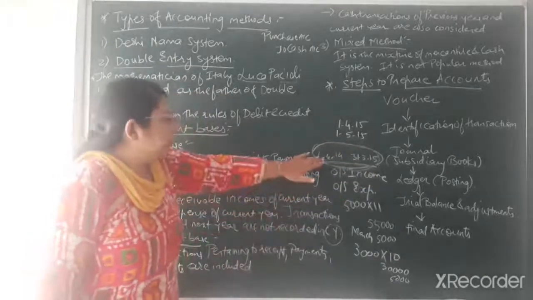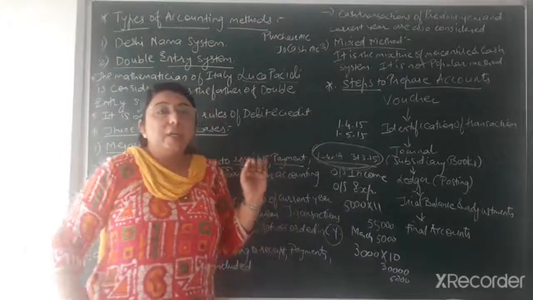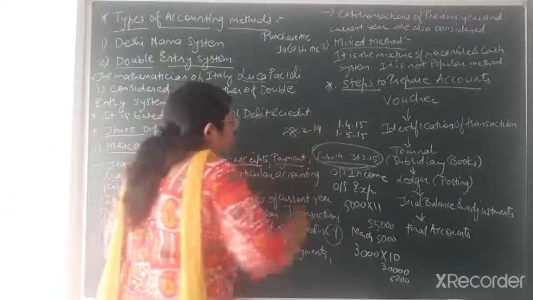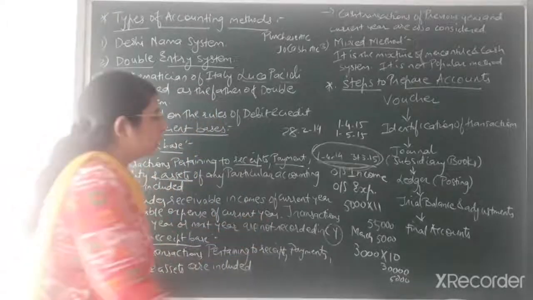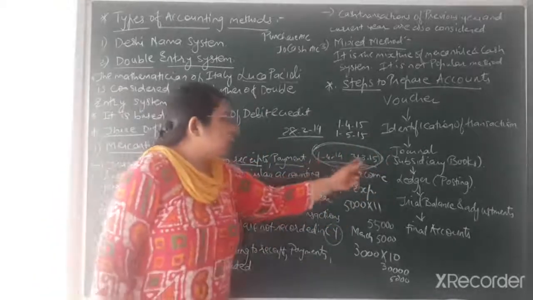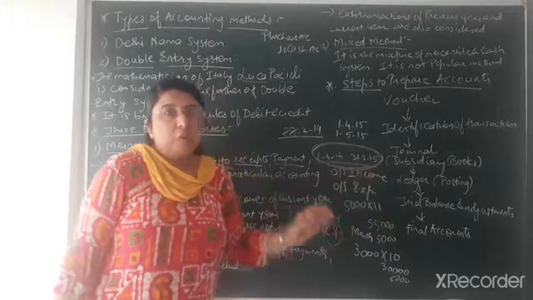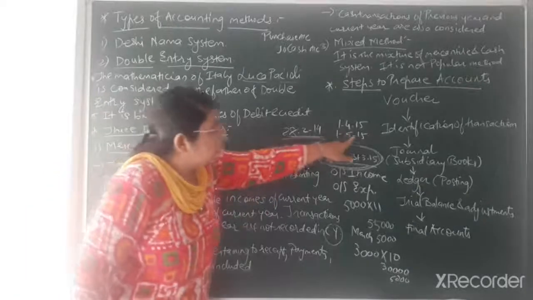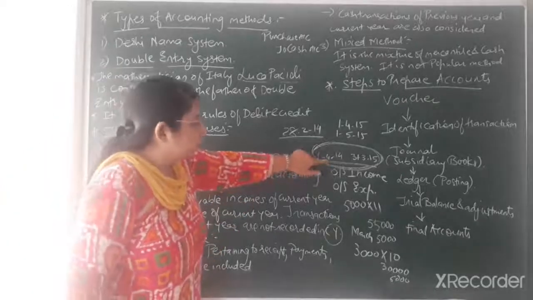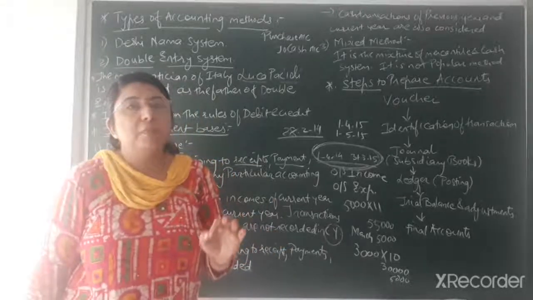In the same way, whatever transaction takes place before 1st April, suppose a transaction had taken place on 28th February 2014, then this transaction is not related to this particular accounting year. It is not coming in this accounting year, so that will also not be recorded in the books of accounts of this accounting year. It means transactions of the previous year or next year will not be included in the books of accounts. Only the transactions pertaining to receipt, payment, liability and assets of that particular current year will be recorded.